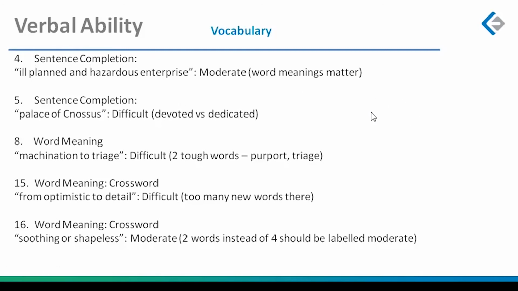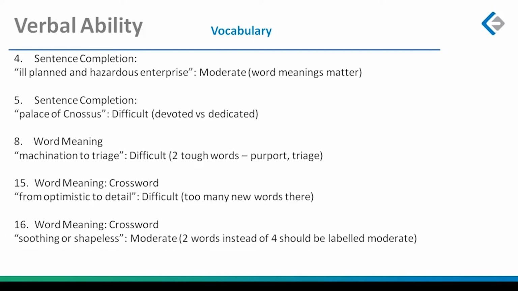Then I had vocabulary based questions, a lot of them. Sentence completion, the first one fairly moderate. Why? Because again, word meanings, ill-planned and hazardous enterprise. The next one was difficult, truly difficult. Understanding the difference between devoted and dedicated. Way too close. Devoted to a particular cult or dedicated to a particular cult.